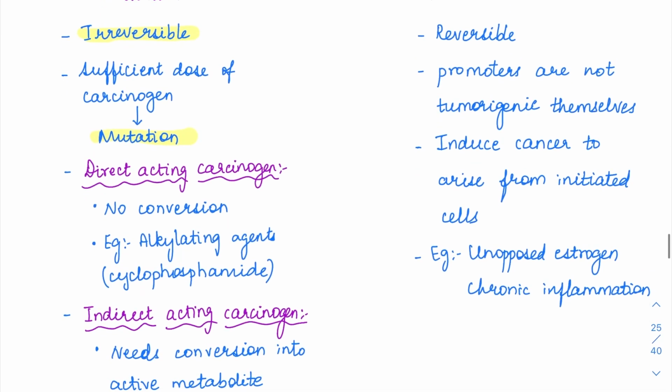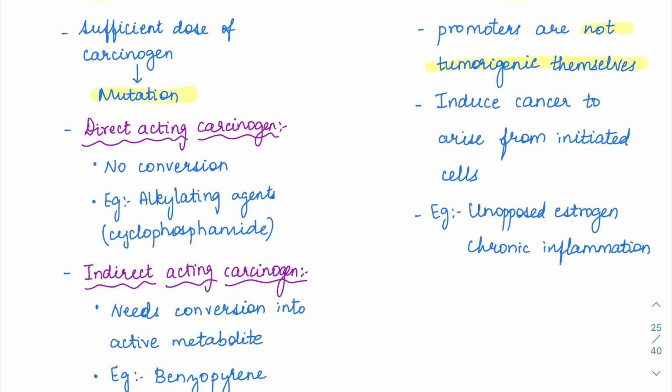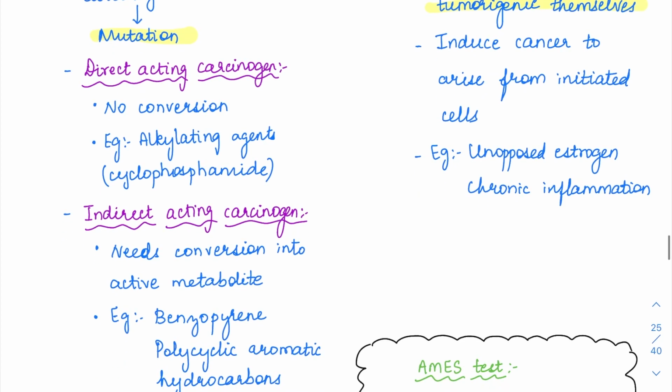While promotion is a reversible stage. As such, the promoting agents are not carcinogens themselves, they are just helpers in promoting the cancer. So there is already an initiated or a mutated cell now. These promoters are now going to act on this cell and help in becoming a full-blown cancer. These are reversible actually. They are not tumorigenic themselves, but they induce cancer to arise from these initiated or mutated cells.